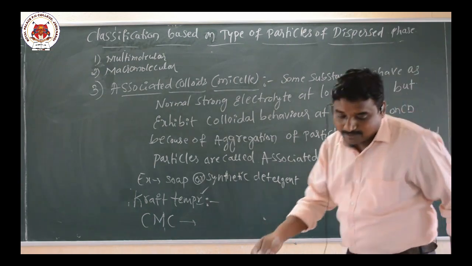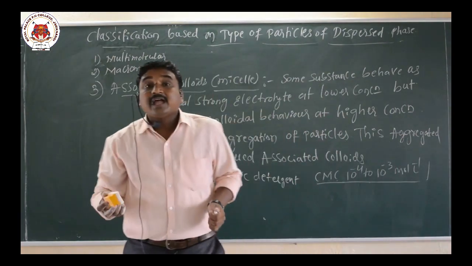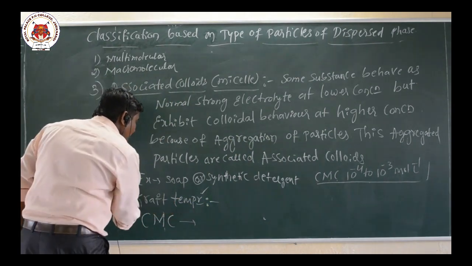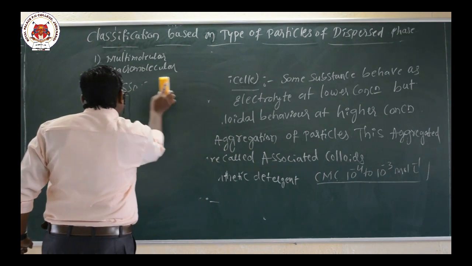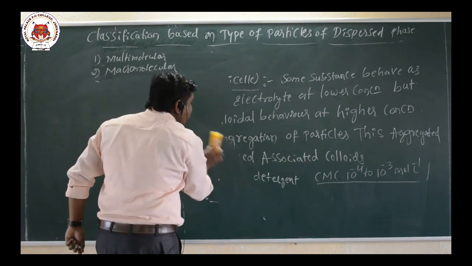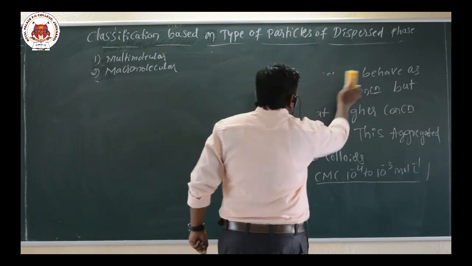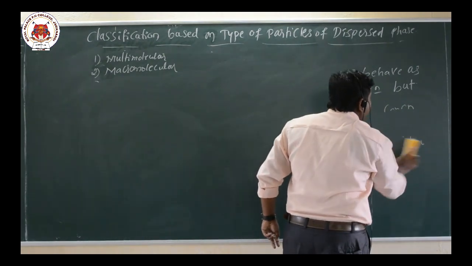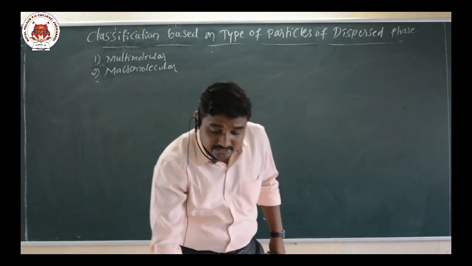Now we will move to the mechanism of micelle formation. How can micelle formation take place? The associated colloids formed above a particular temperature is called the Kraft temperature, and those formed above a particular concentration is called the critical micelle concentration.